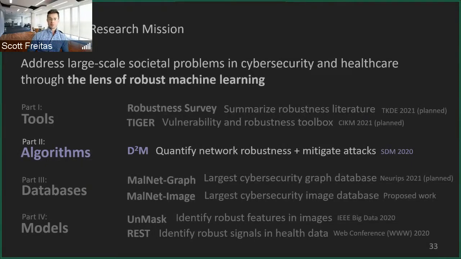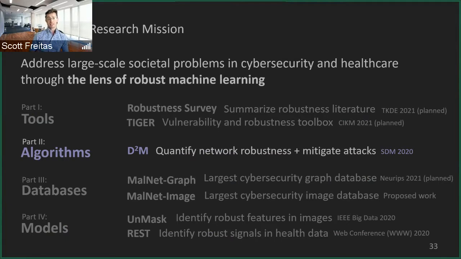So in summary, we just addressed part 1 of the dissertation. Now we'll move into part 2 of it, which is the algorithmic component. Here, we're trying to identify and create algorithms that quantify network vulnerability to lateral attacks.